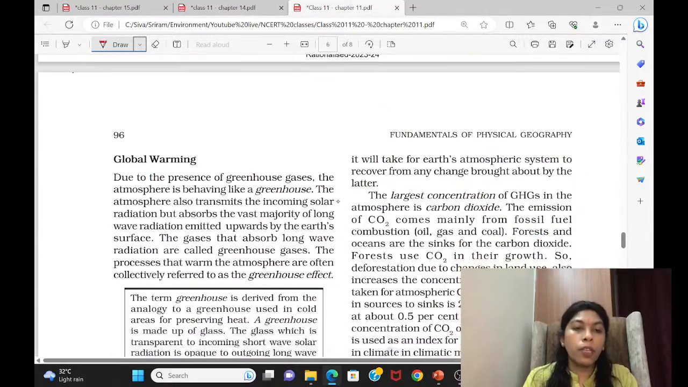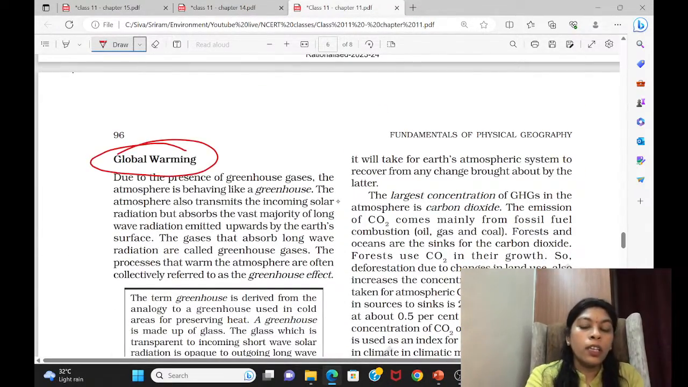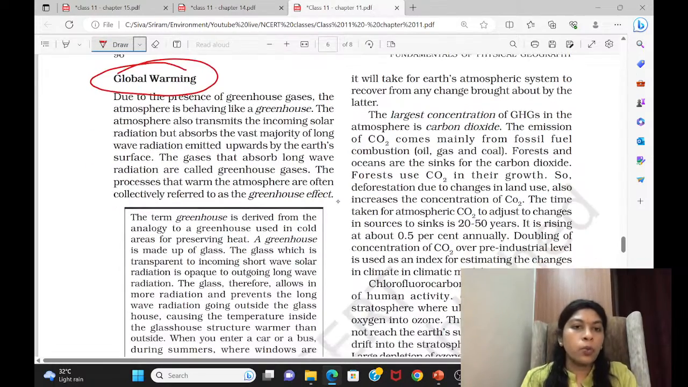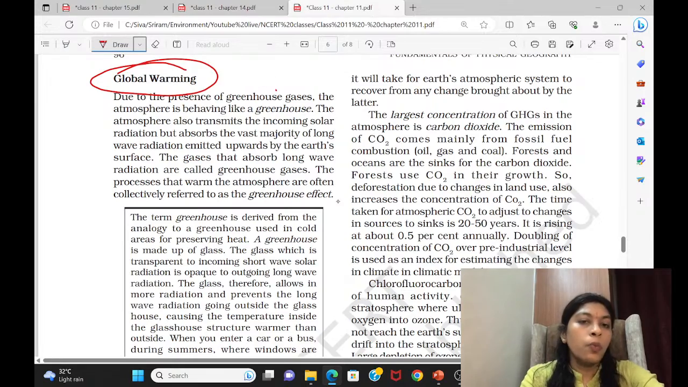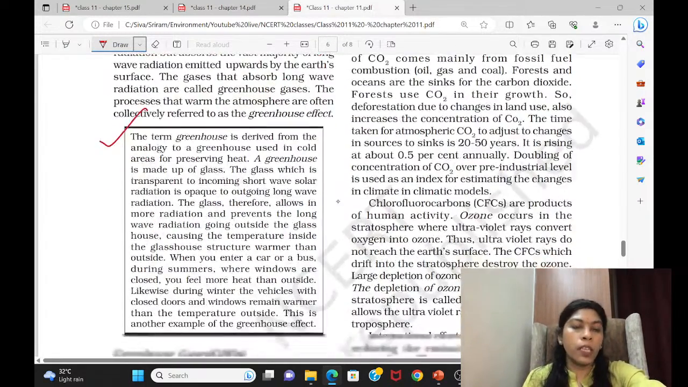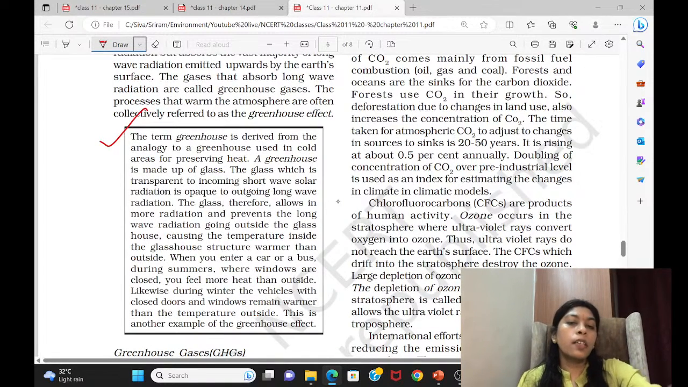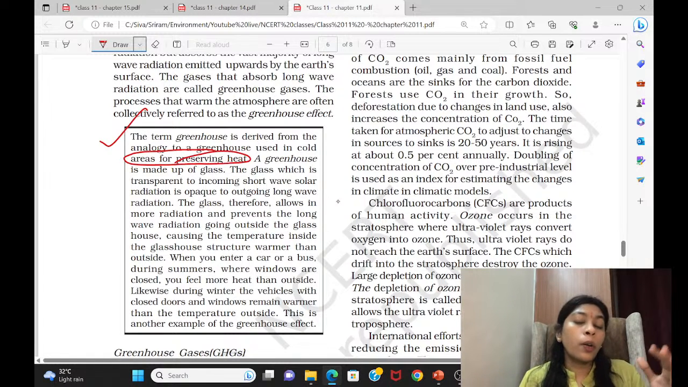So now we have come to the important topic called global warming. This is very important. Here we will be talking about the presence of greenhouse gases. Why do we call them greenhouse gases? For that they have given a definition here. You can read it. The greenhouse, as you can see, is a glass house. From that they call it a greenhouse. In colder areas they build a house like this. What is the reason? Because the greenhouse is made of glass.